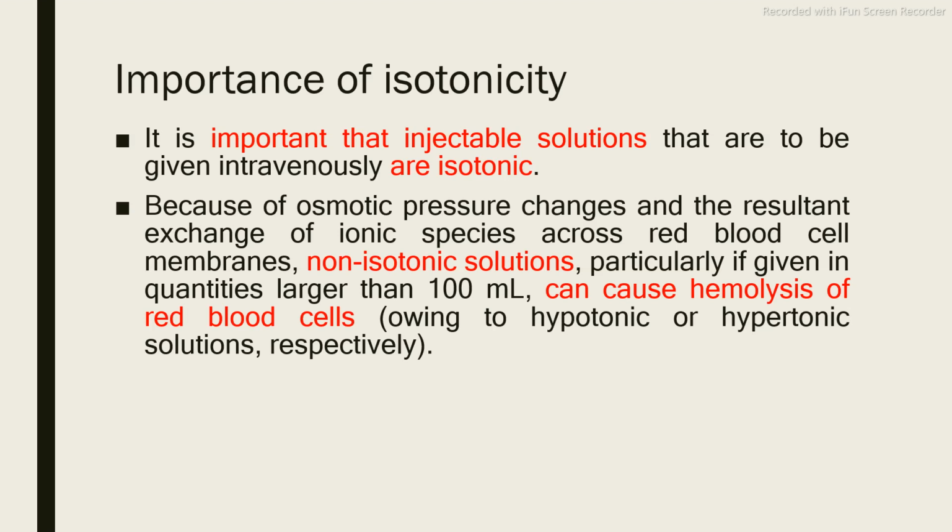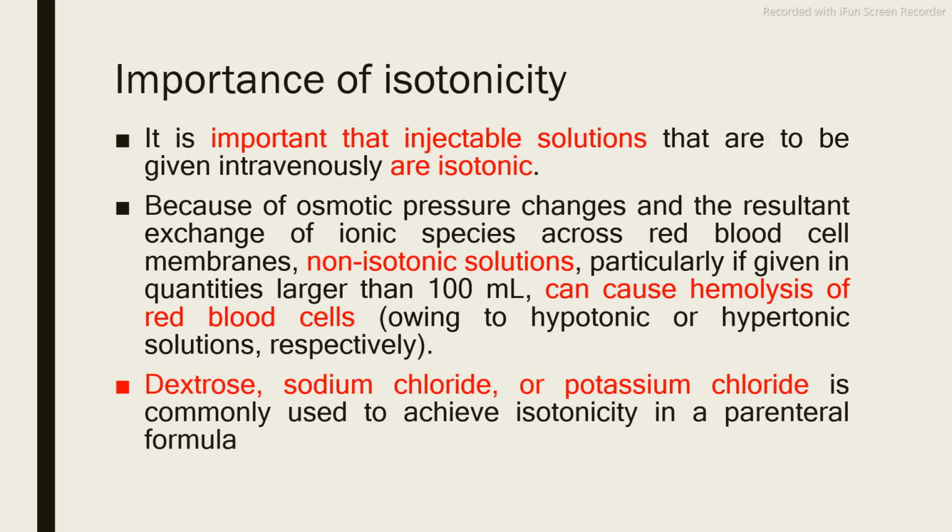So this is the effect of hypertonic and hypotonic solutions, and that's why we always expect that your parenteral preparation must be isotonic in nature. If it is isotonic, there will be no harmful effect on your RBCs.